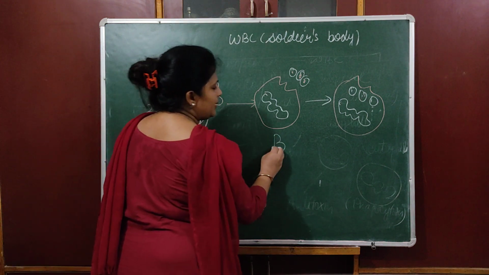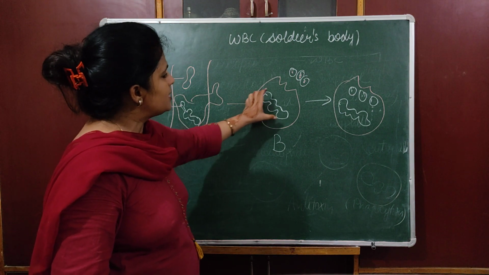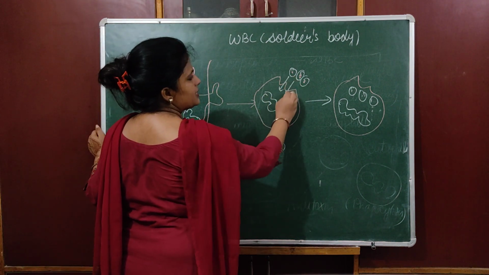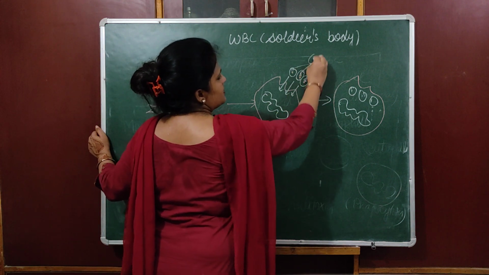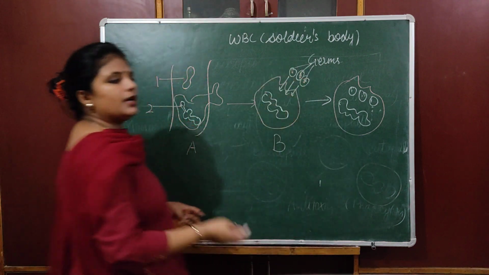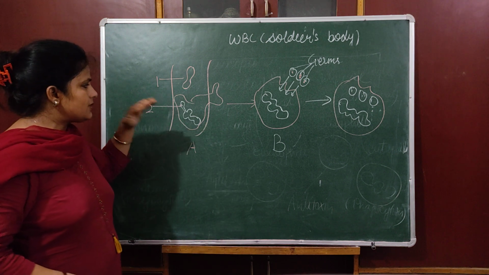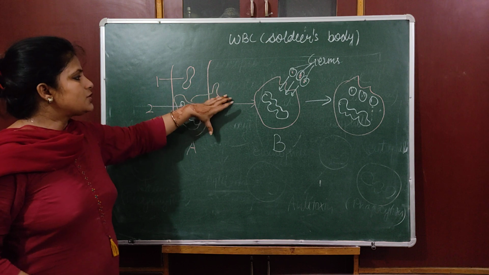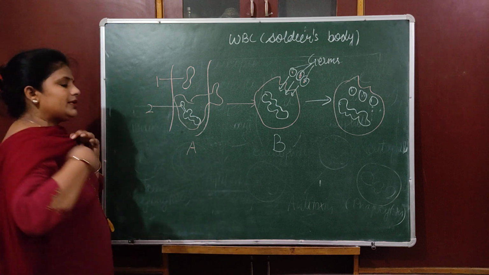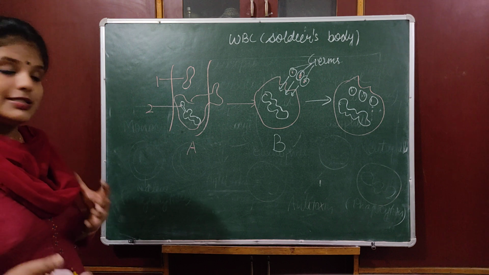Now, what happens at B? B is showing phagocytosis. Means this is the process in which this WBC, which has squeezed out from the capillaries, tries to engulf these disease-causing germs. These are germs. Okay, and here they have engulfed the germs. So we have discussed, this is capillaries, this is RBC, this is WBC, this shows diapedesis, this shows phagocytosis. Now what is the importance of process A and B, that is diapedesis and phagocytosis? It provides immunity, it is able to fight against diseases.